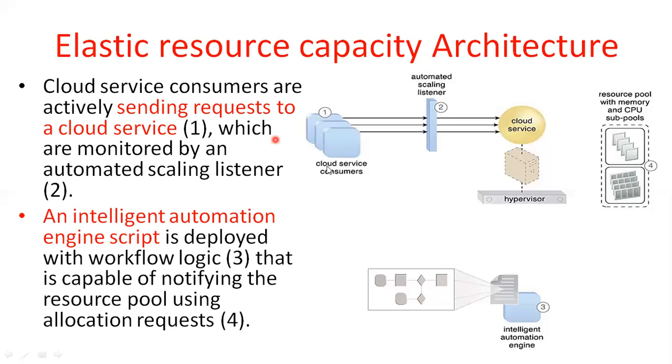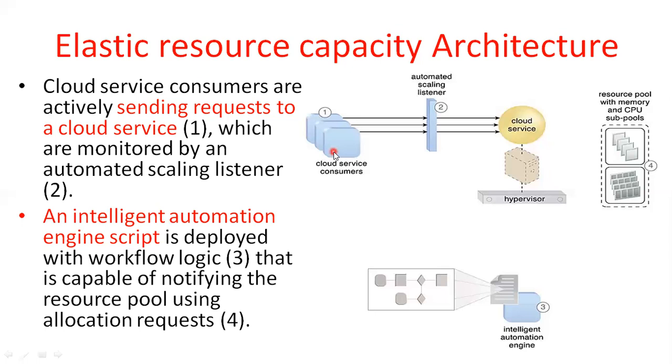The first principle in this case is the cloud service consumer. I am using different cloud service consumers. What is a consumer? The cloud service consumer is an individual person or an organization who will use the resources provided by the cloud providers.